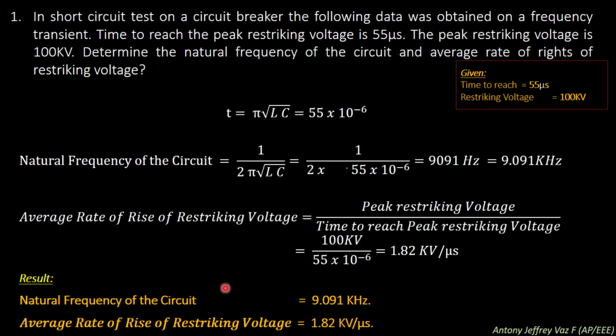So the results can be found easily. That is, the natural frequency of the circuit is 9.091 kilohertz and the average rate of rise of restriking voltage is 1.82 kilovolt per microsecond.